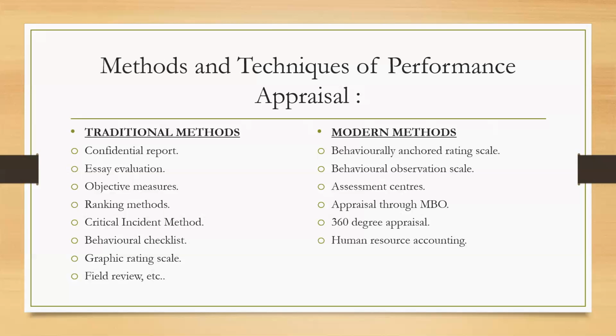And at the same time, if a person's behavior was very negative at certain times, he will note that too. And then every 6 months or so, the supervisor and subordinate will meet together to discuss the performance of the subordinate, using the incidents as examples, that in that particular time you exhibited such behavior. Why do you have to do such things?